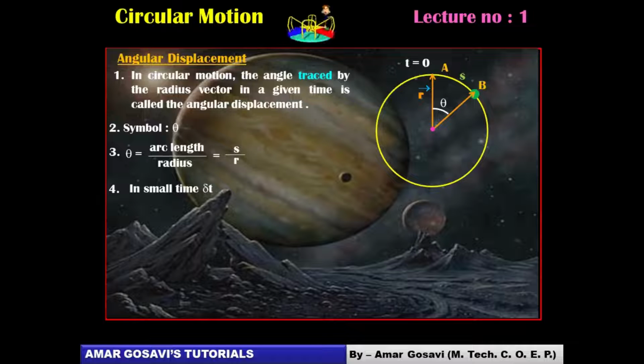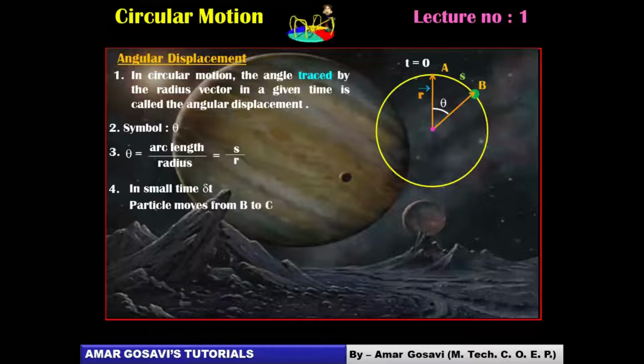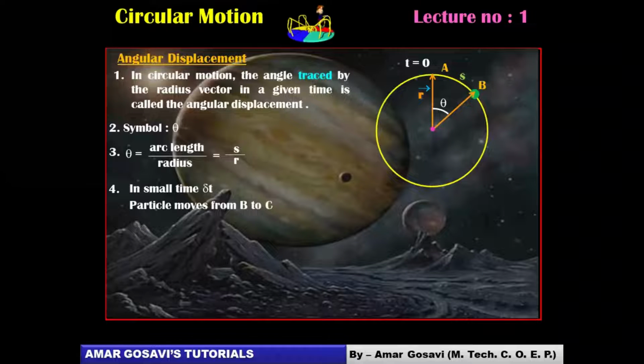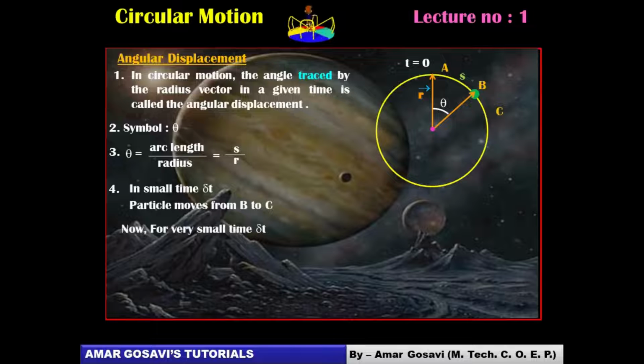So whenever we talk about a very small time interval, we also call it infinitesimal. Infinity is on two sides. The larger side we call infinity, but there has to be some infinite value at the smaller side also. We call it infinitesimal. So the particle moves from B to C, you can see, in a very small time interval. Therefore, this notation is being utilized. We call this delta t or del t. Del t itself means very small, infinitesimal.